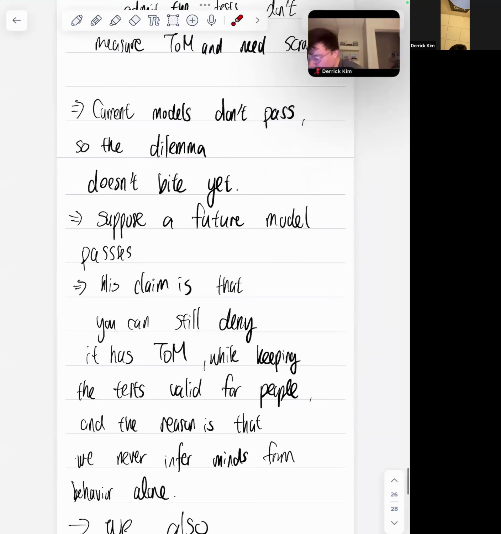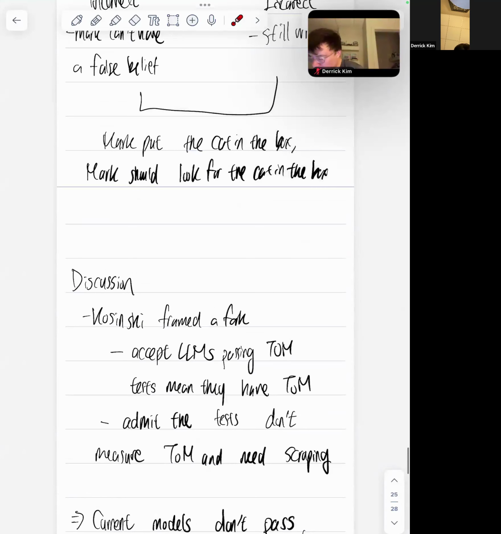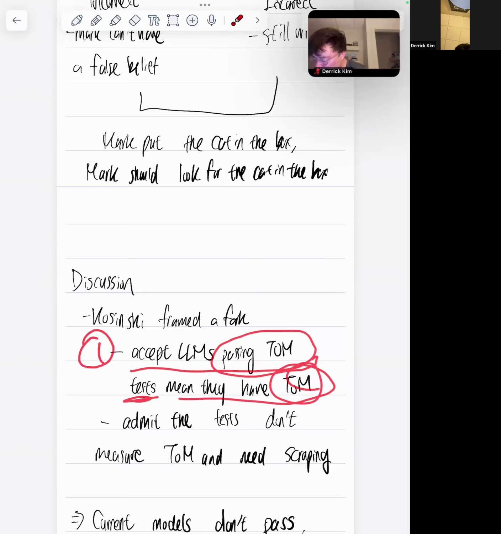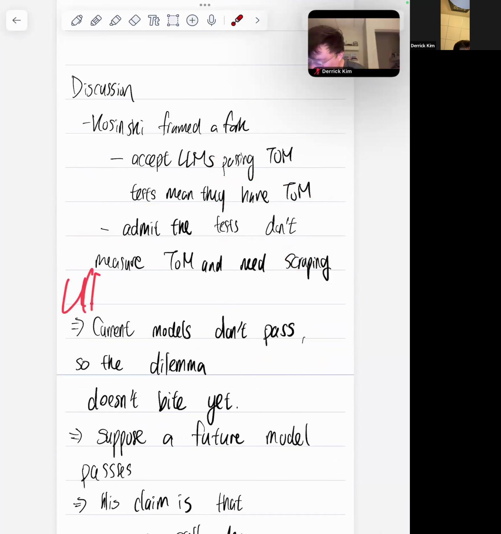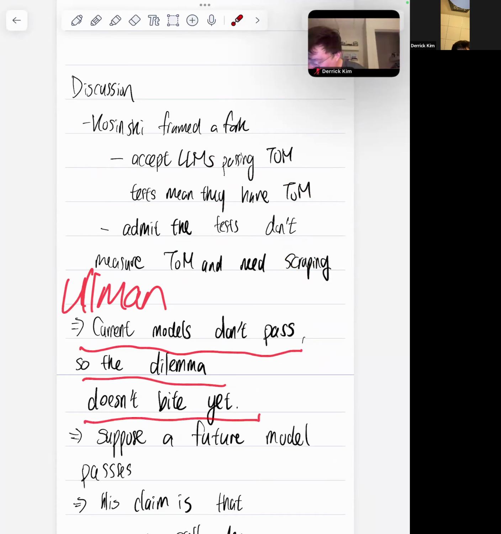But the discussion is actually more interesting. So Kosinski framed a fork. You either accept that LLMs passing theory of mind tests means they have theory of mind. That's one scenario. Or second, admit that the tests don't measure theory of mind and you just throw them all out. But what Ullman is saying is that current models don't pass, so the dilemma doesn't bite yet.